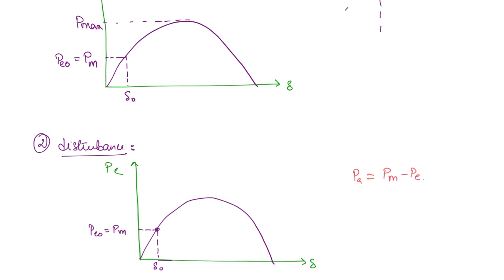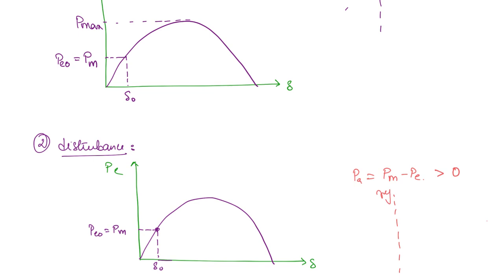Now PM is greater than PE, so this is going to become greater than 0. That means there is some acceleration taking place, and when there is acceleration, what will happen? The rotor will run at a speed which is faster than the synchronous speed. Then what will happen to delta? Delta is going to increase, right?